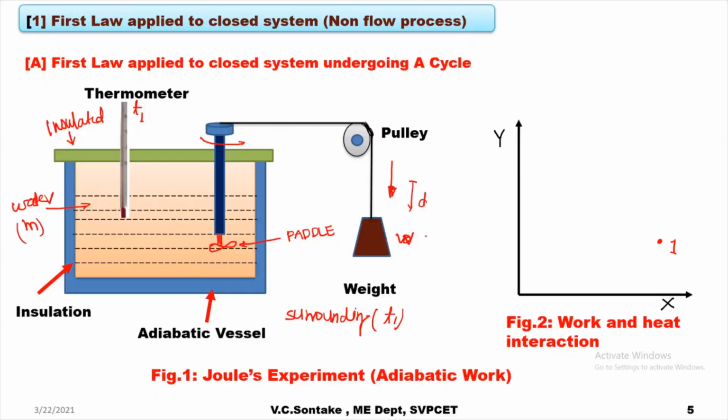I am representing its weight by A. So, work done will be force (weight) into distance. Now, because of this work done by this paddle wheel on the mass of water, the temperature of this water will start increasing. And let's say after some point of time, the temperature of the water becomes T2.